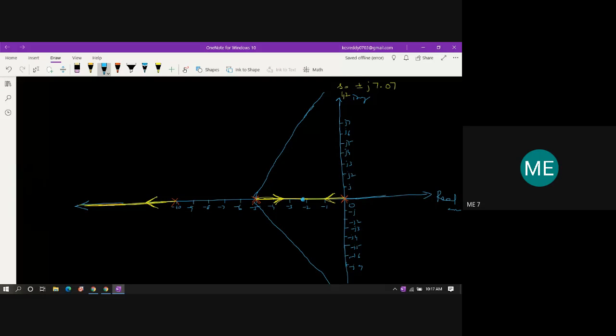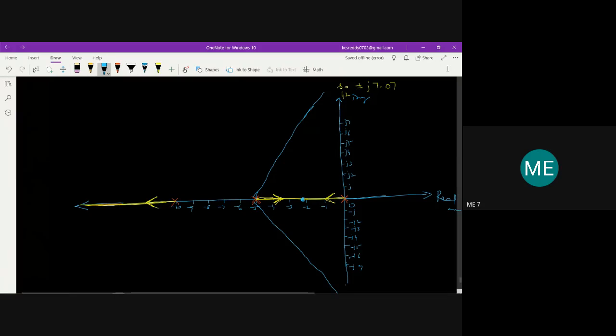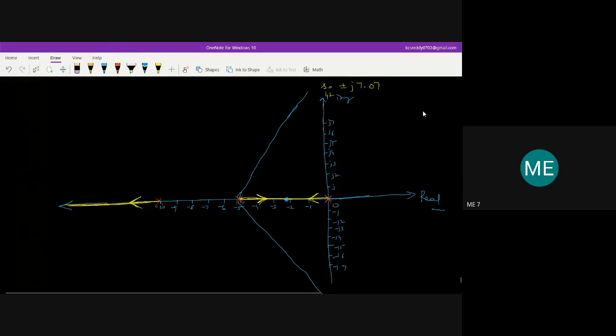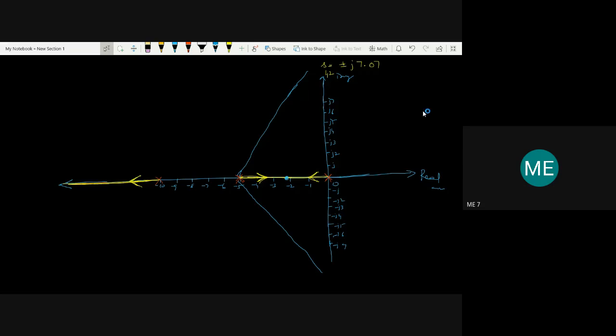Right, so this is what we have got. The asymptote angles are 60 degrees, and this is 300 degrees, from here to here is 300 degrees, and this is of course 180 degrees, and the location is also minus 5. So now I have to show the 7.07: plus 7.07 is here and minus 7.07 is here.